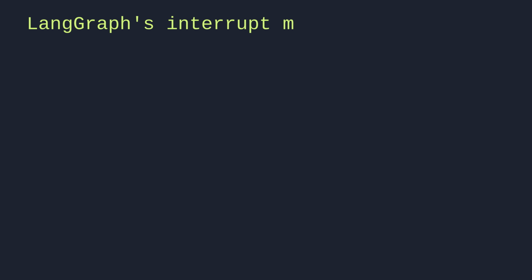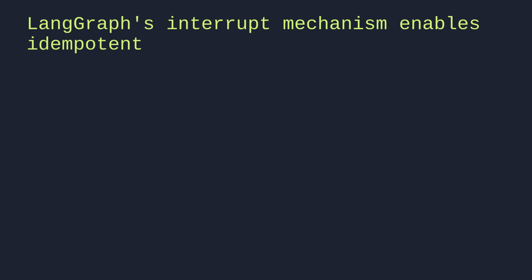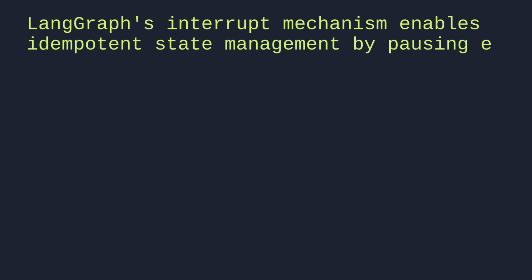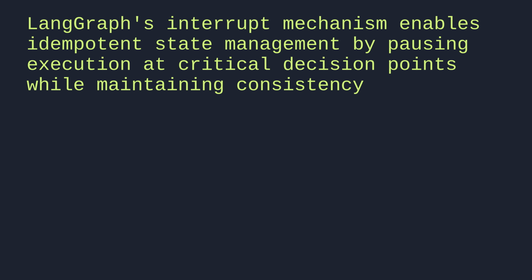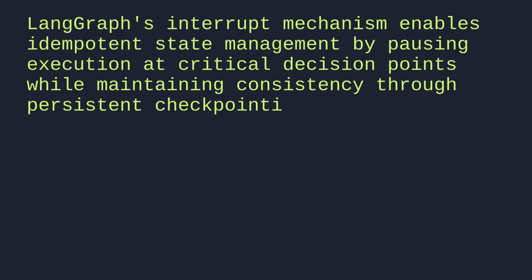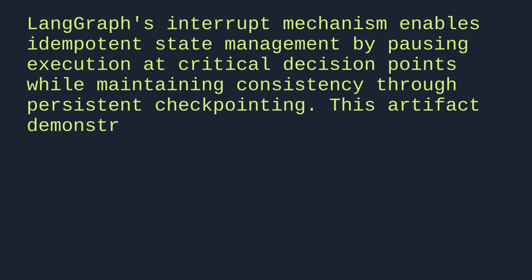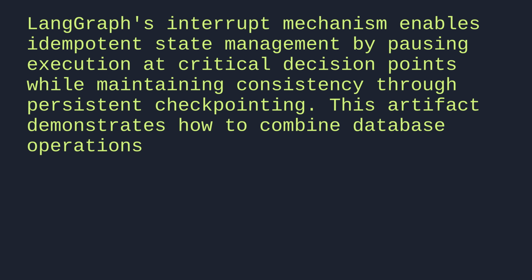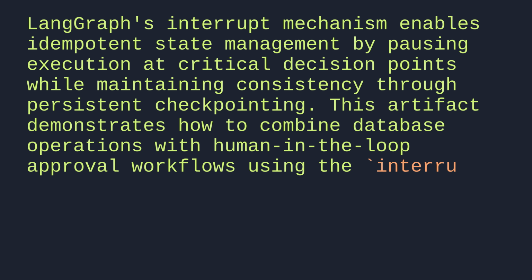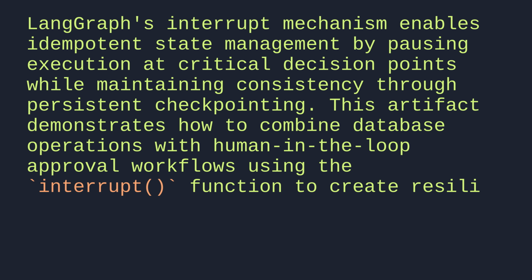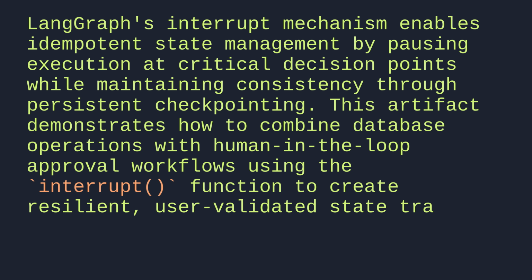LangGraph's interrupt mechanism enables idempotent state management by pausing execution at critical decision points while maintaining consistency through persistent checkpointing. This artifact demonstrates how to combine database operations with human-in-the-loop approval workflows using the interrupt function to create resilient, user-validated state transitions.